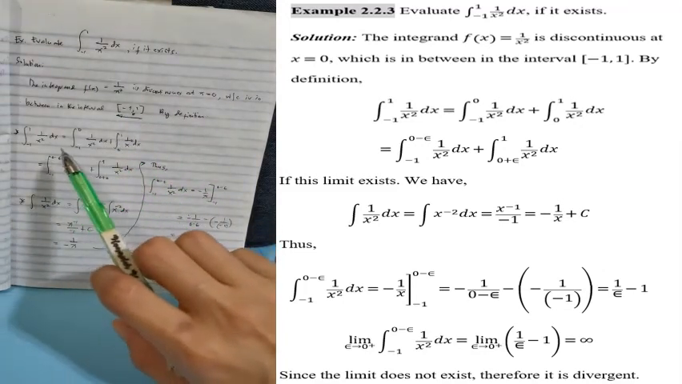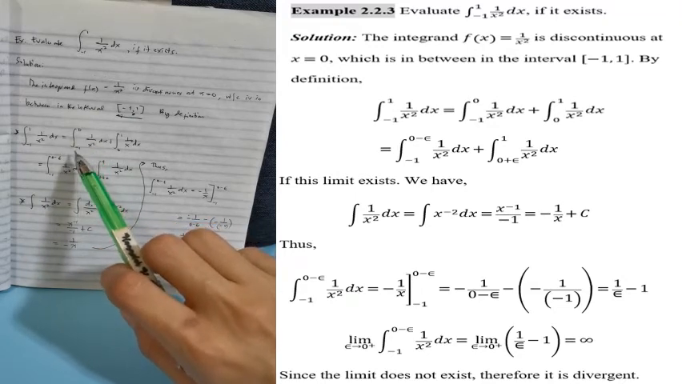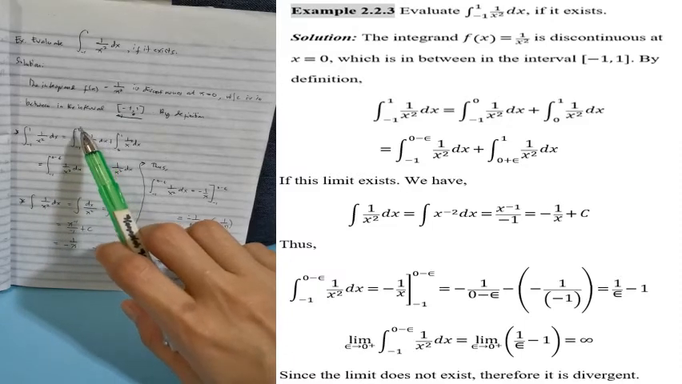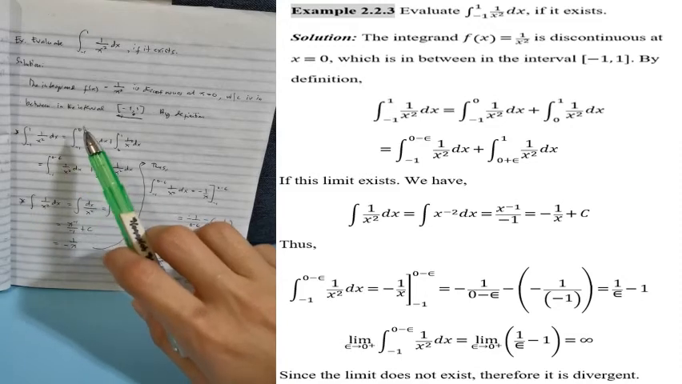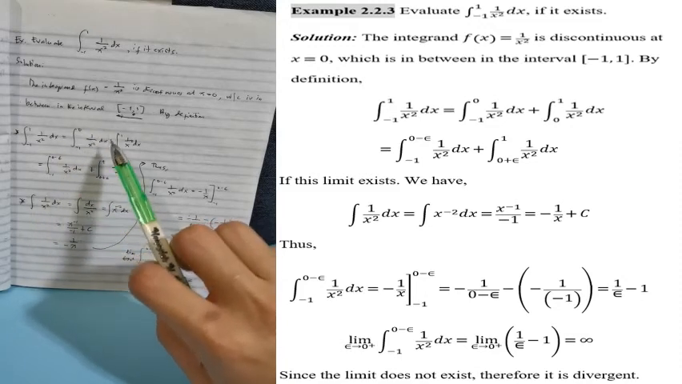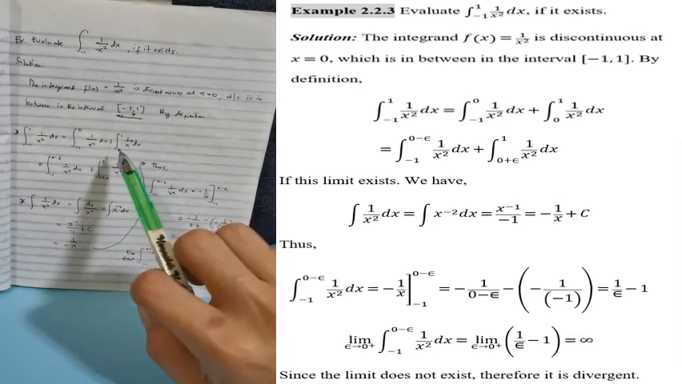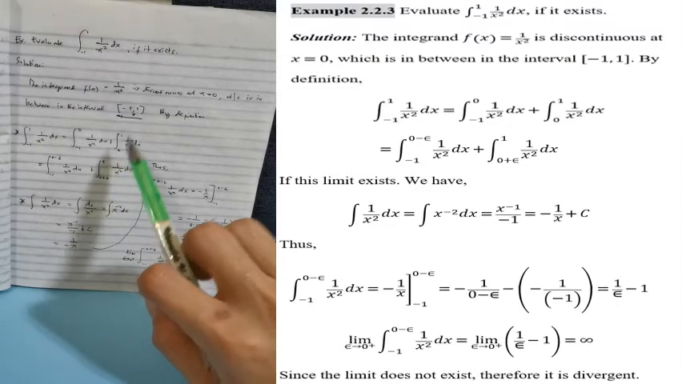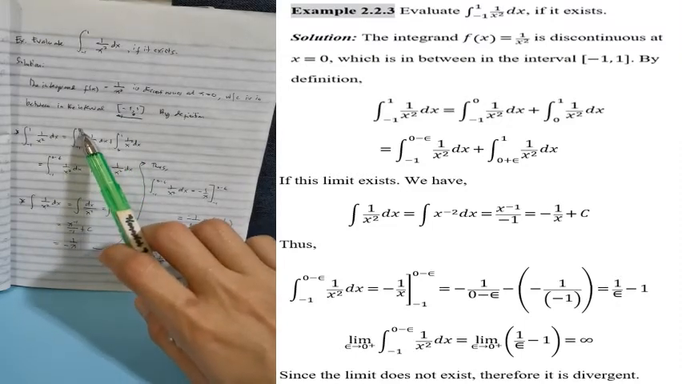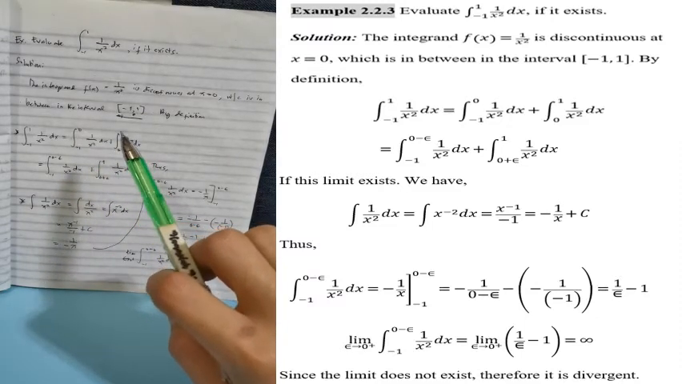So, ang mangyayari is from negative 1 to 0, kasi di ba discontinuous siya sa point na 0. So, which means negative 1 to 0, that is, si 0 is in between kay negative 1 and 1. Okay, so negative 1 to 0, 1 over x squared dx plus the integral of 0 to 1, 1 over x squared dx.